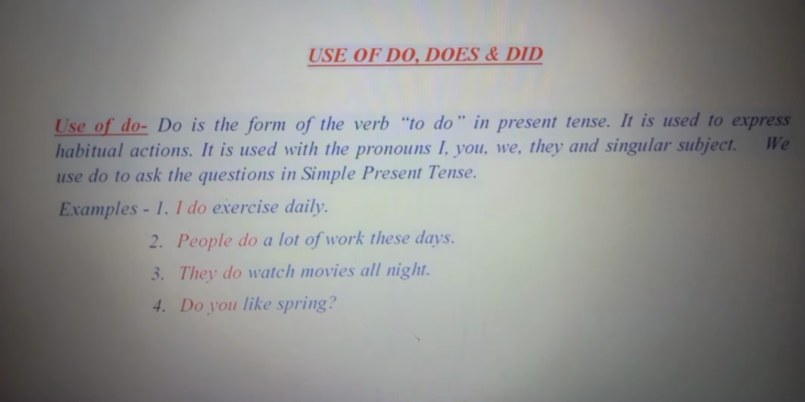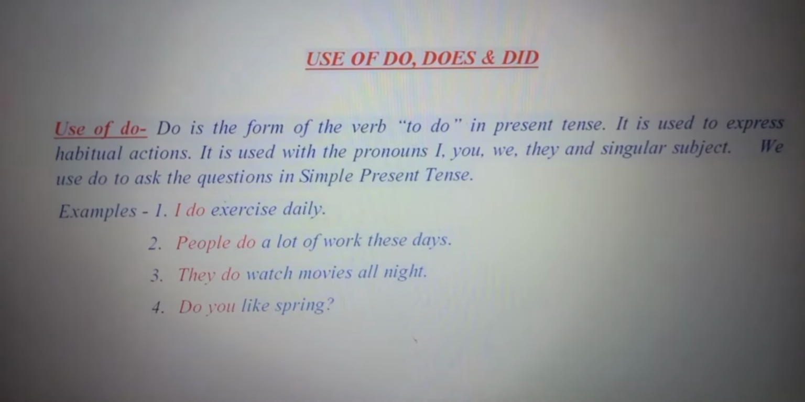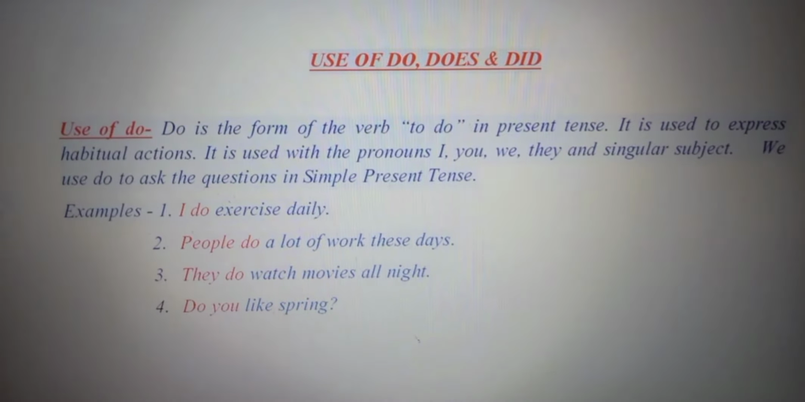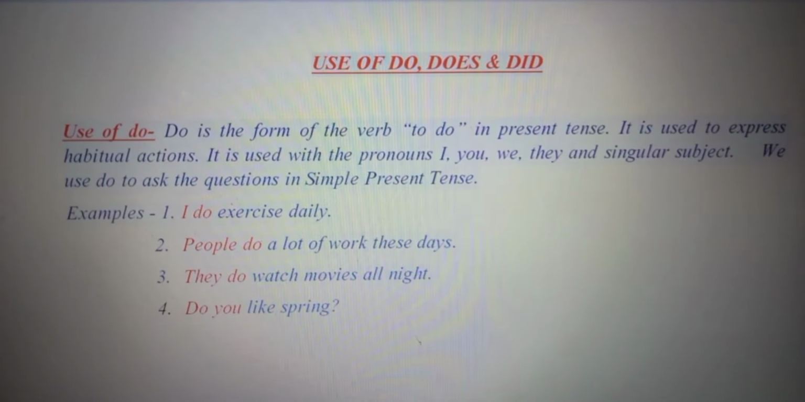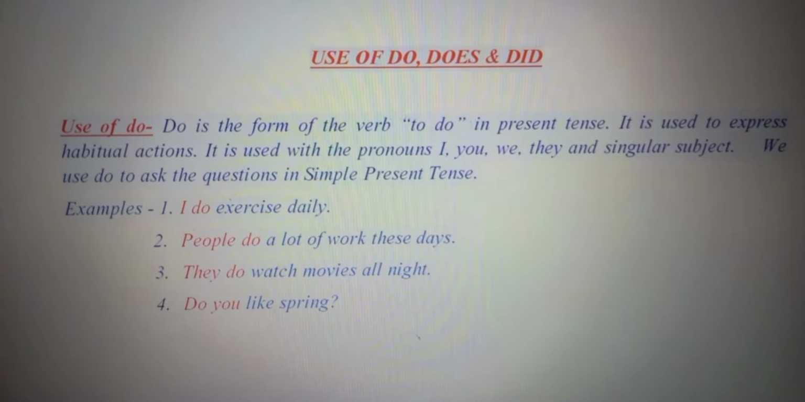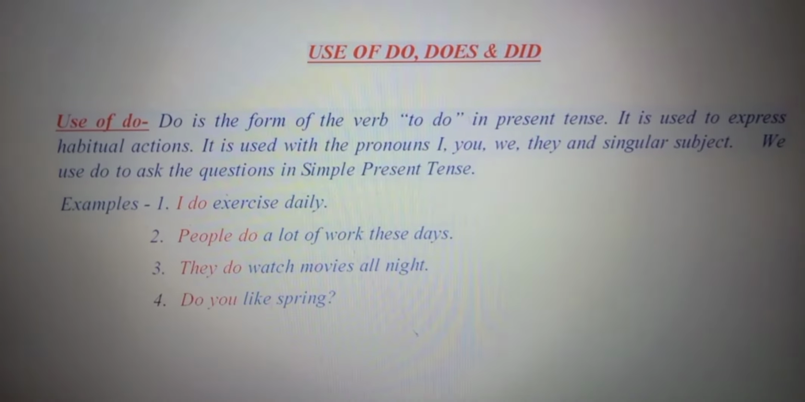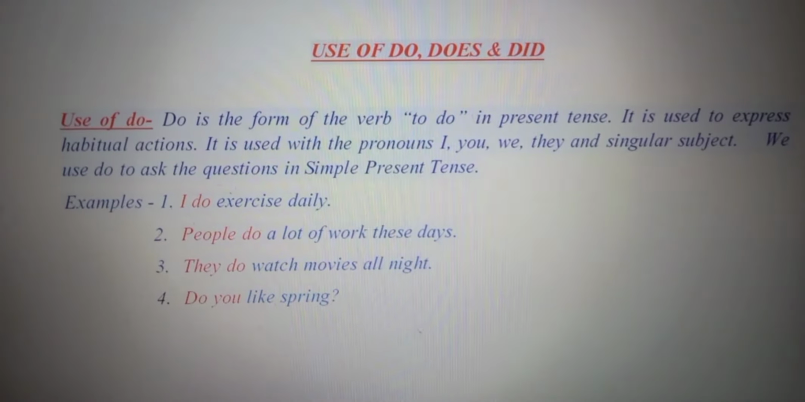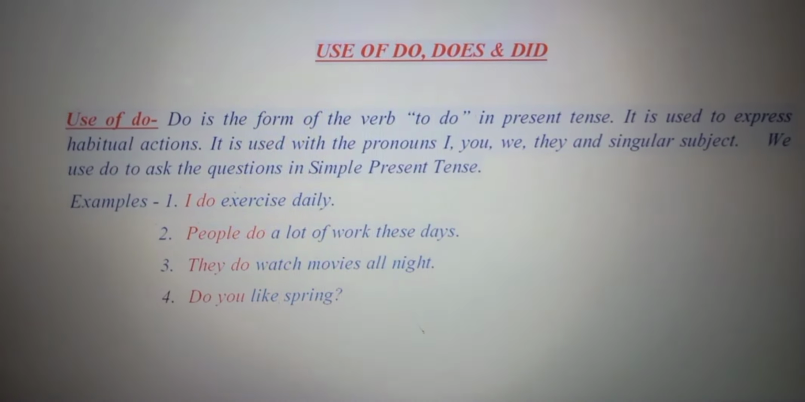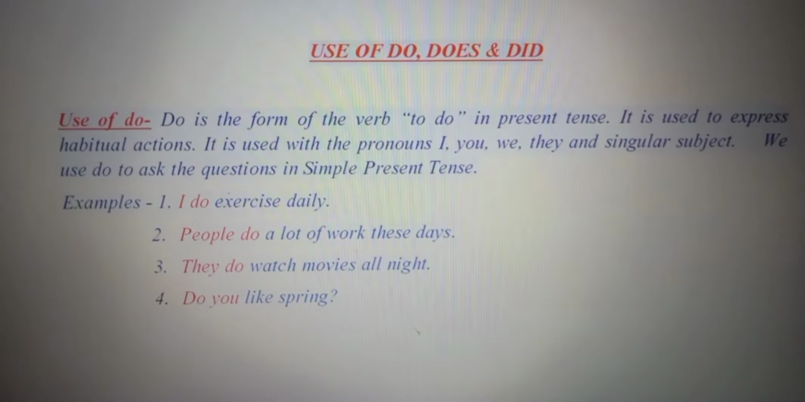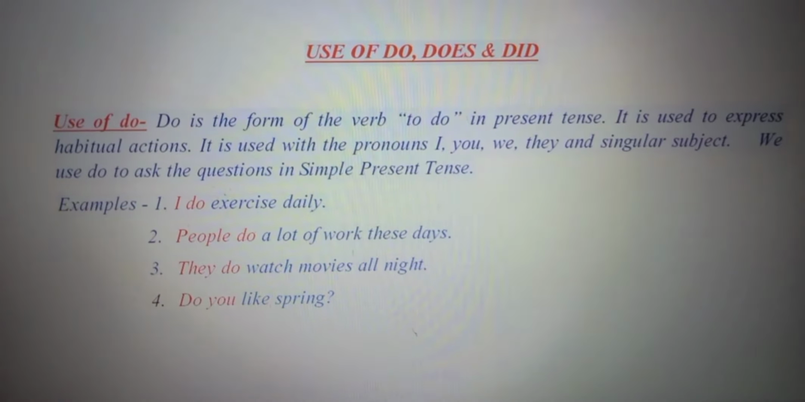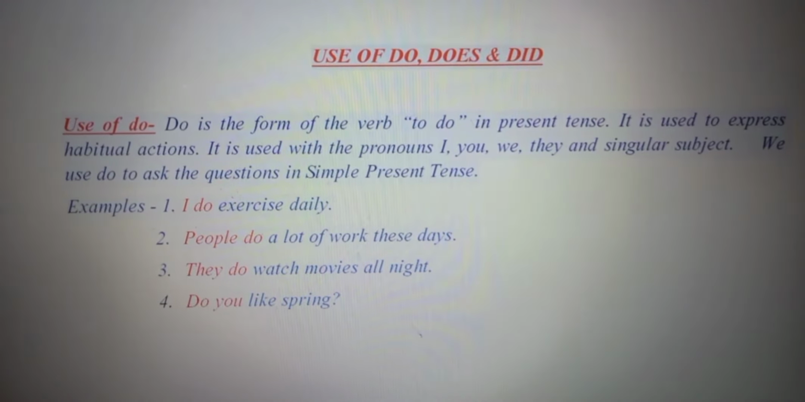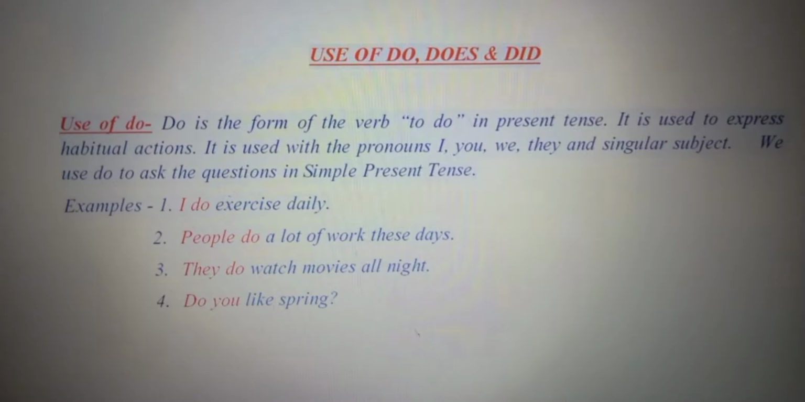Do is used to express habitual actions which are part of your habit. It is used with the pronouns. Now the pronouns with which we use do are I, you, we, they, and if the subject is plural, then we use the helping verb do. We use do to ask questions in simple present tense. So if we want to ask a question in the present tense, we use the helping verb do.